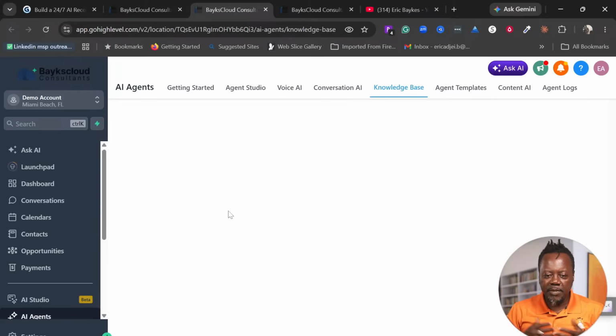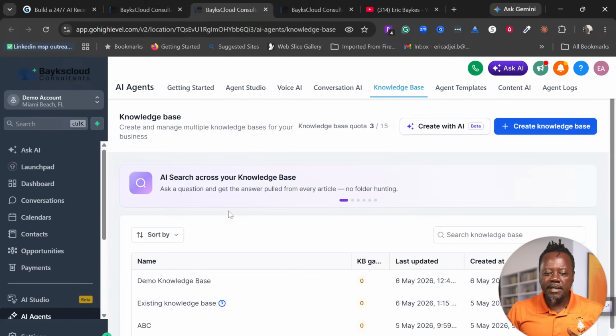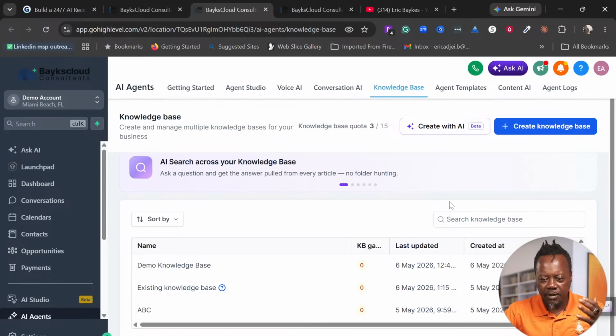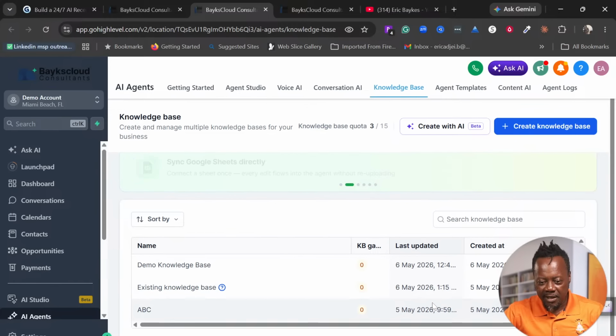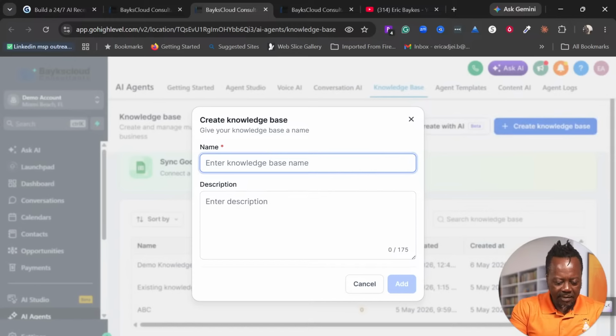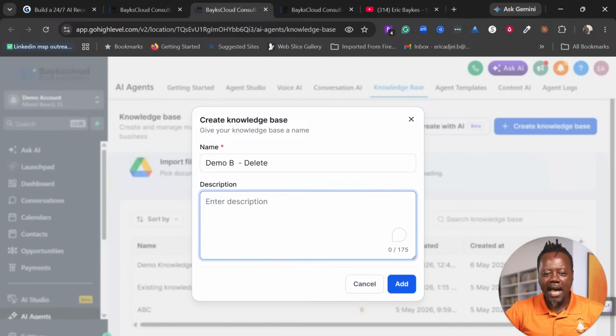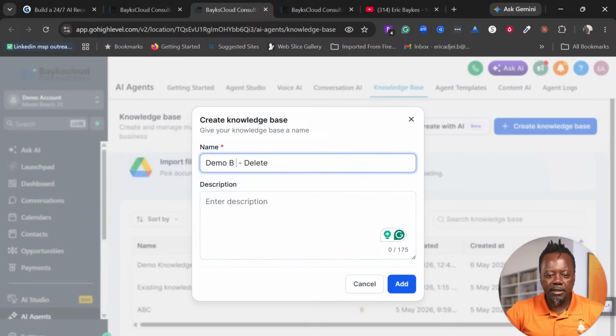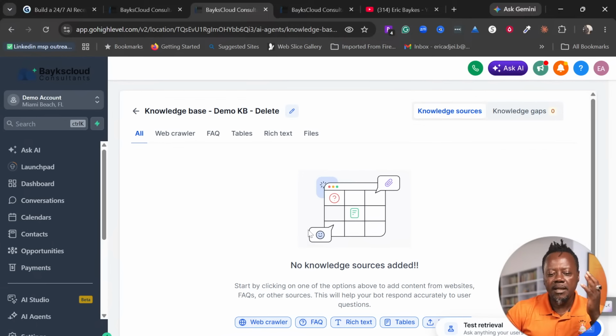And the knowledge base is basically the database, and the knowledge base can always come in different formats. So now I'm on the knowledge base template. We click here, and then I will name it demo knowledge base. I'll say delete, delete, so that I know how to delete it. Then you can add a description if you want, demo knowledge base, right? So this is the main knowledge base.